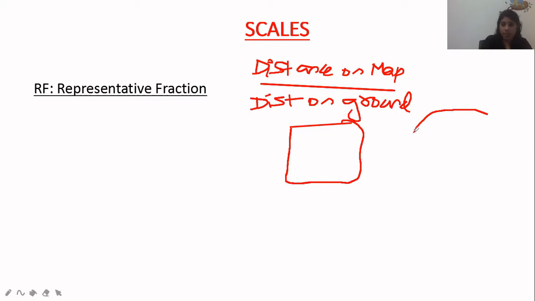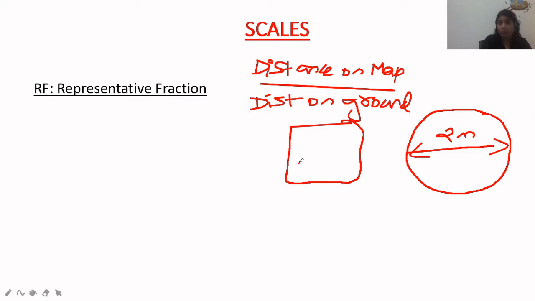If this is my larger area and I want to draw a 2-meter line the same way on my paper, I cannot draw a 2-meter line on my paper because the paper is so small. So I have to convert this using a scale, and I will draw a particular distance on my paper. That is my distance on the map, and this is the corresponding distance on the ground.